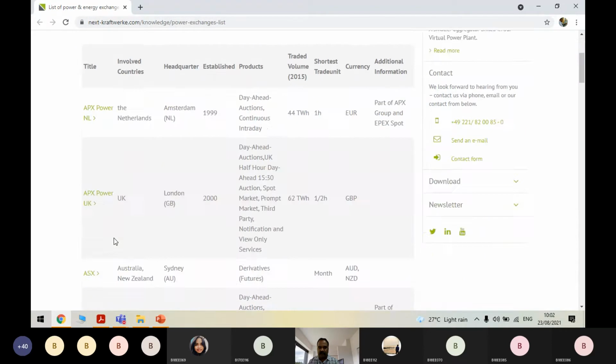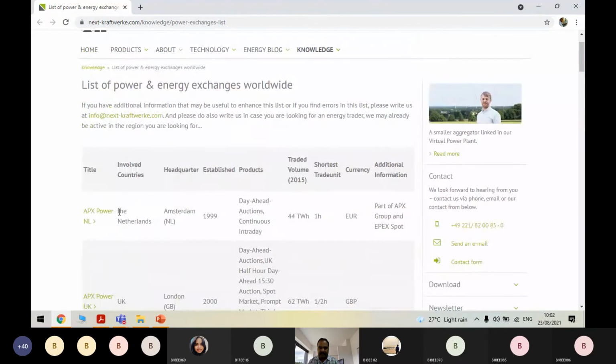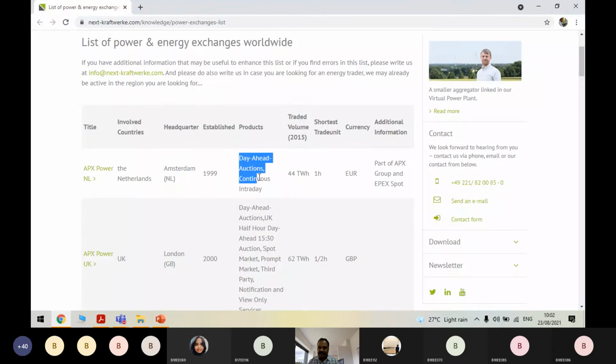They show the countries they handle, the headquarters, when it was established, what types of markets are available, and what the traded volume is. This was old data. The shortest trade unit is 1 hour, because they might be doing a continuous intraday market. Currency, every piece of information you have here.